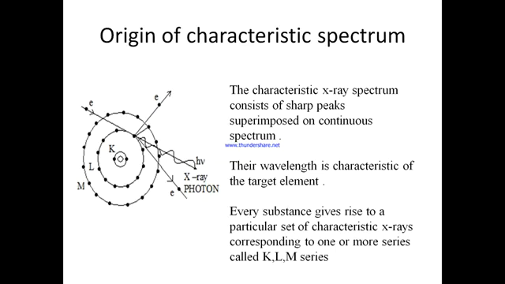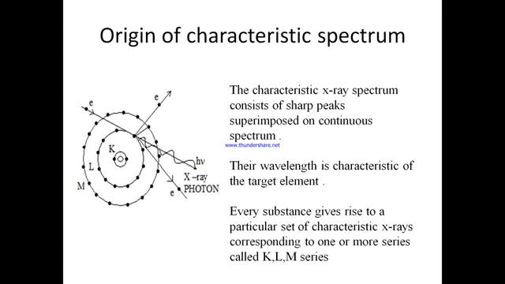Now, the origin of characteristic spectra. The characteristic spectra is observed in the form of sharp peaks superimposed on the continuous spectrum. This is characteristic because of its origin: when a fast moving electron penetrates into the atom, it may knock out an electron from some inner shell, for example the K shell.